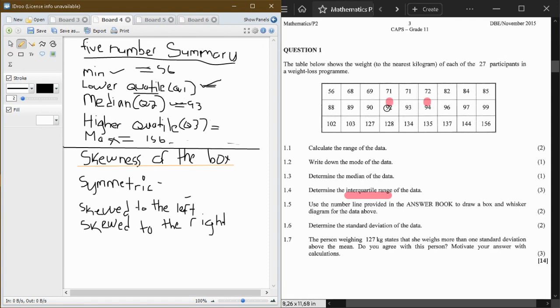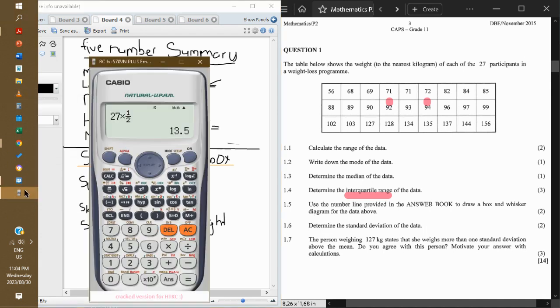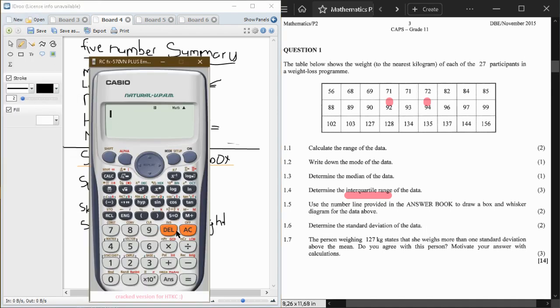Those values are 13, right? That middle number will be our lower quartile. So since it's 13, we're going to look for half of 13, which is 13 times 1 over 2 or 0.5. It will give you 6.5.